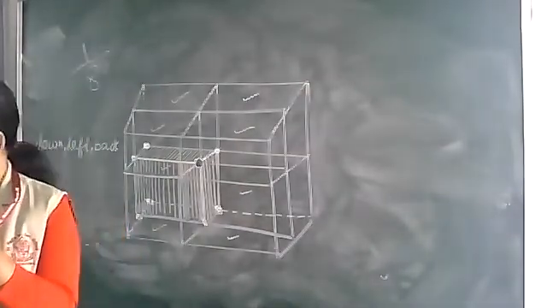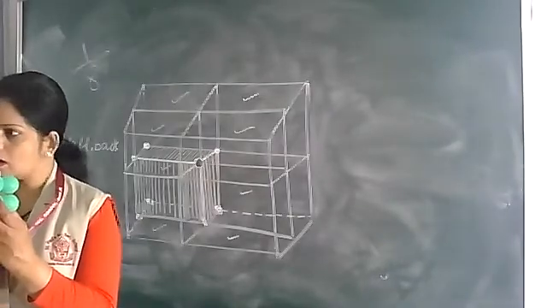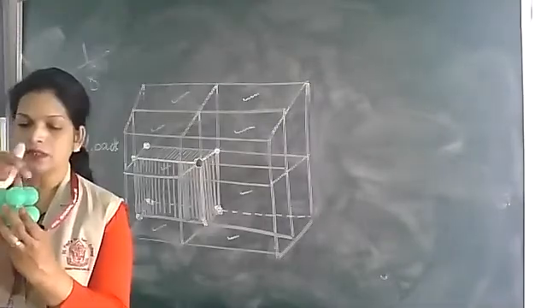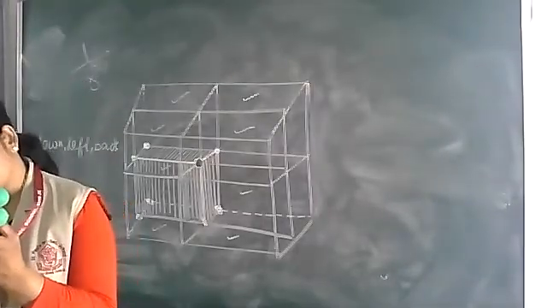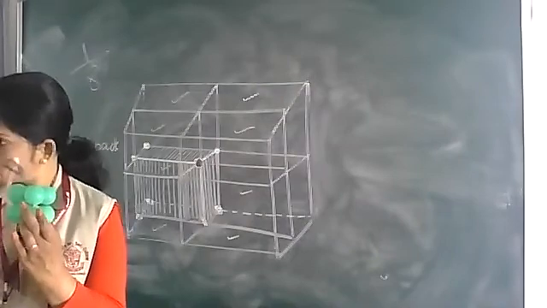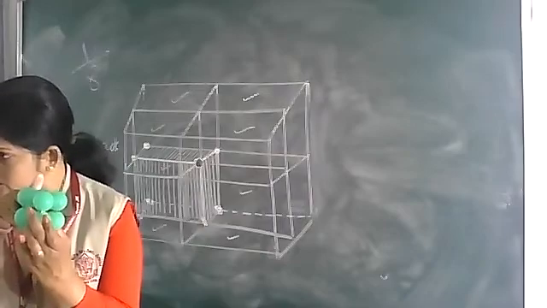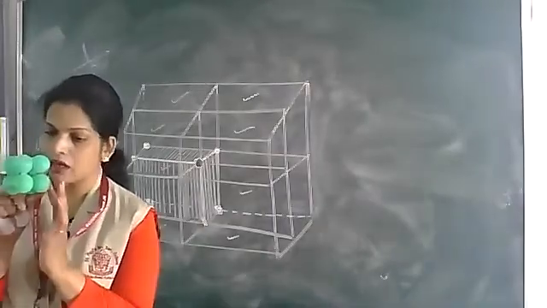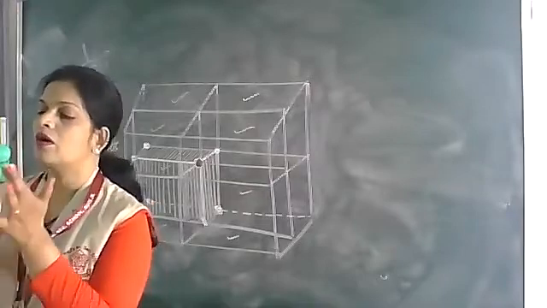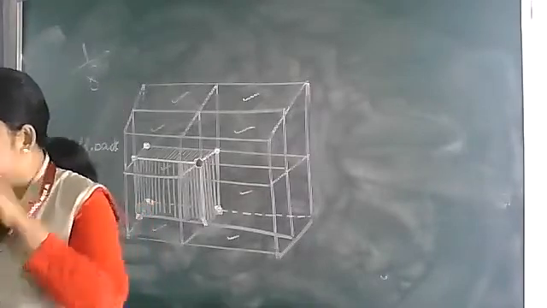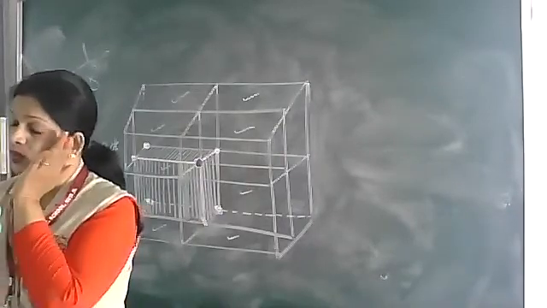Similarly, this is a corner ball, 1/8 to this cube. This is a corner ball, only 1/8 to this unit cell. This is a corner ball, only 1/8 to this cube. So inside this unit cell, how many 1/8s are there?